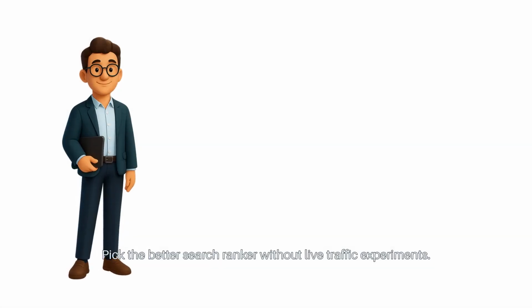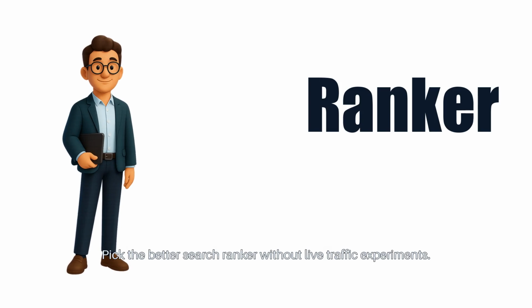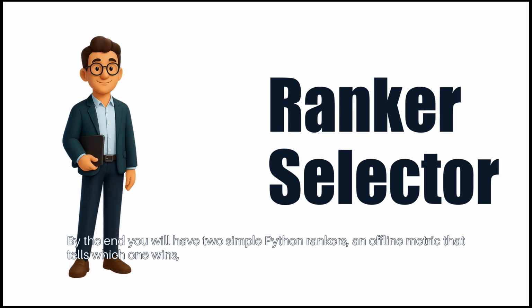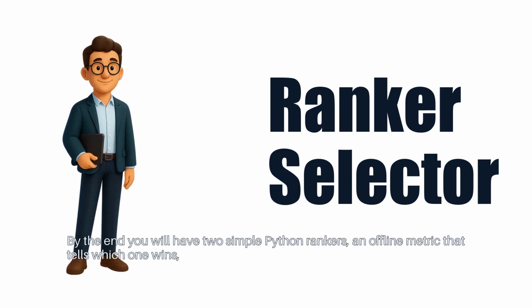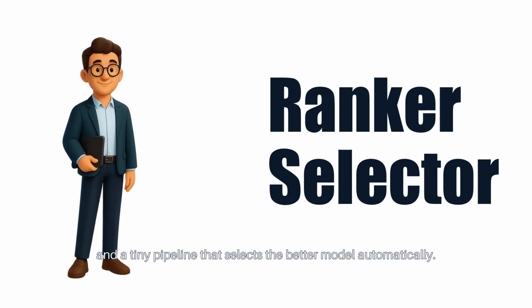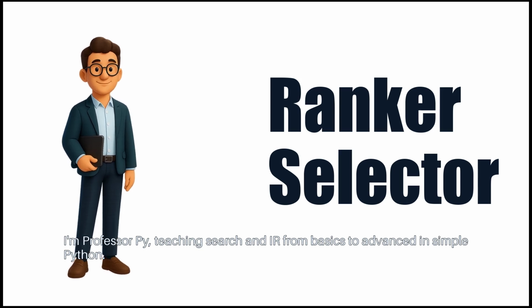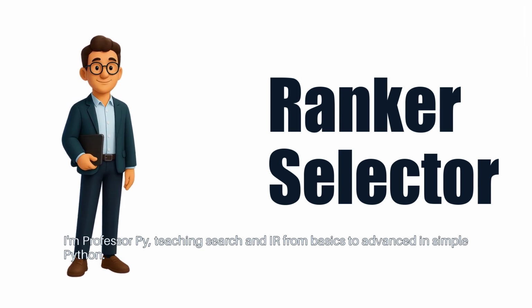Pick the better search ranker without live traffic experiments. By the end, you will have two simple Python rankers, an offline metric that tells which one wins, and a tiny pipeline that selects the better model automatically. I'm Professor Pi, teaching search and IR from basics to advanced in simple Python.